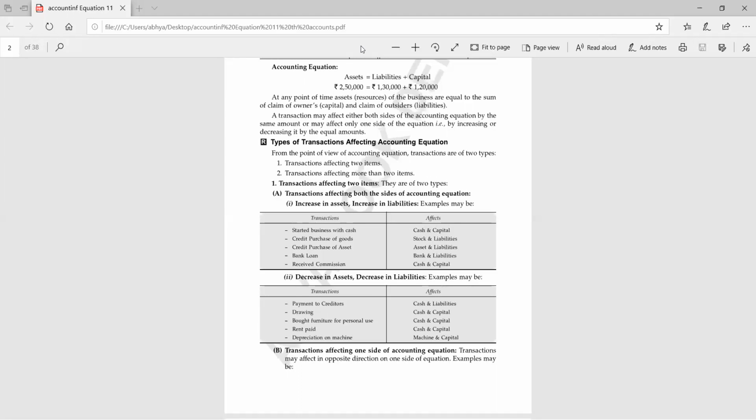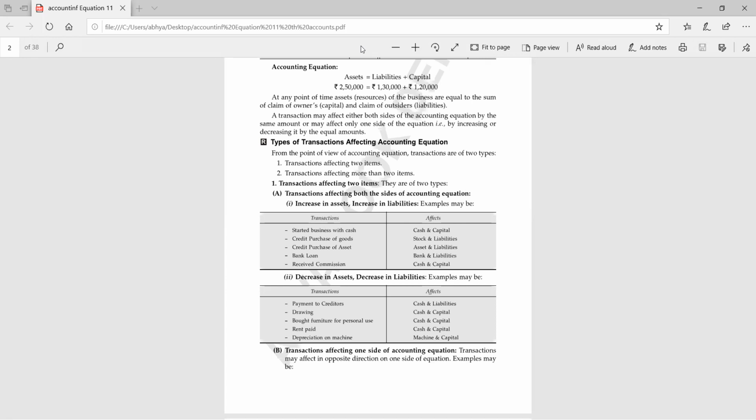Transactions affecting two items may be of two types. Further, the bifurcation is of two types. Transaction affecting both the sides of the accounting equation. So in this transaction, like business started, credit purchases, bank loan, commission received, drawings, payment to creditors, all these transactions are affecting both the sides. Both the sides means left hand side and right hand side.